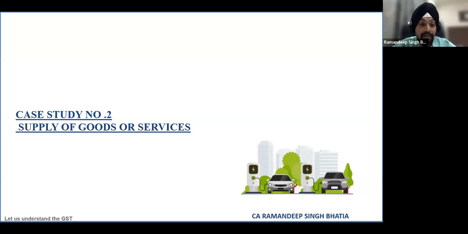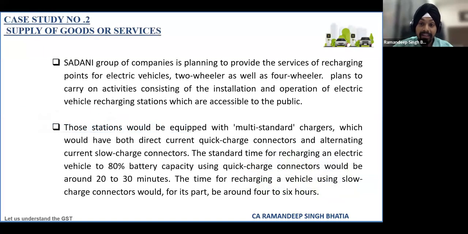So case study number 2 is on supply of goods or services. It's again a concept which is very recent to our country, relating to EV charging points. So it's a hypothetical case where a Sadani group of companies is planning to provide a service of recharging points for electric vehicles, for two-wheelers as well as for four-wheelers.